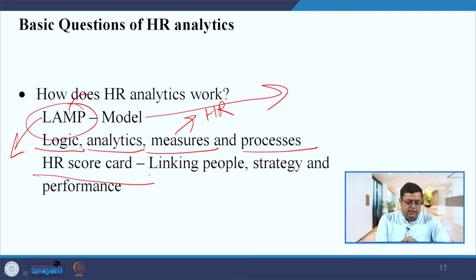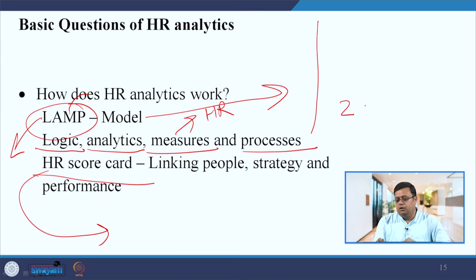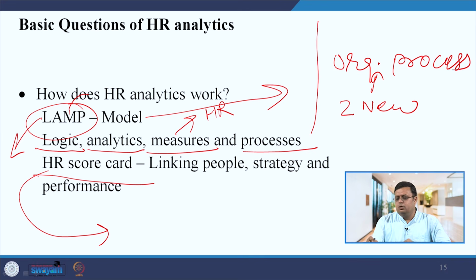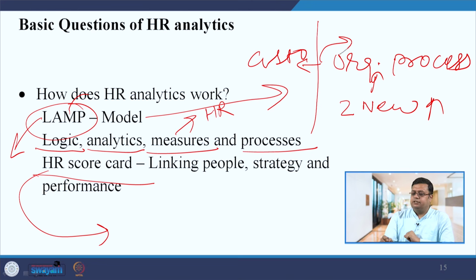The second thing you can see is that like a balanced scorecard, an HR scorecard is also there. Whatever HR initiative you have taken, related to learning and development, say you have initiated two new training programs, how has it impacted organizational processes, for example customer handling? You can see process-related outcomes like the number of customer complaints, and when complaints have reduced, how has that impacted the profit of the organization?